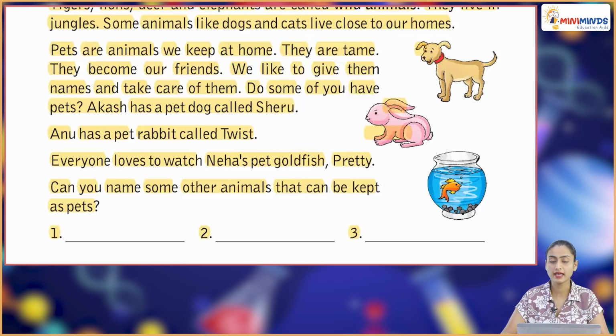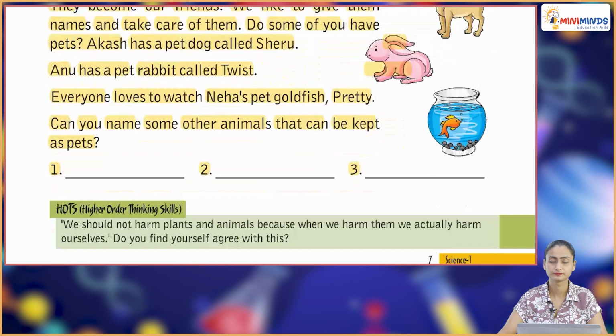Now, can you name some other animals that can be kept as pets? So we have dogs, cats, parrots, rabbits, anything that you like, you can keep them as pets. But they should not be wild animals.